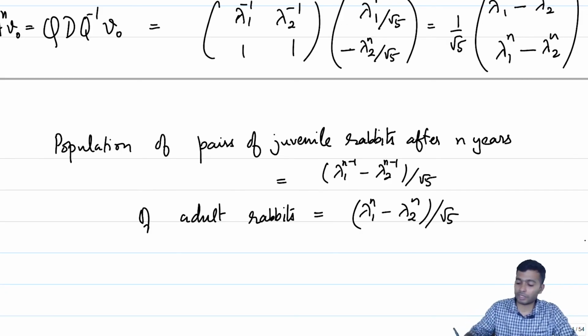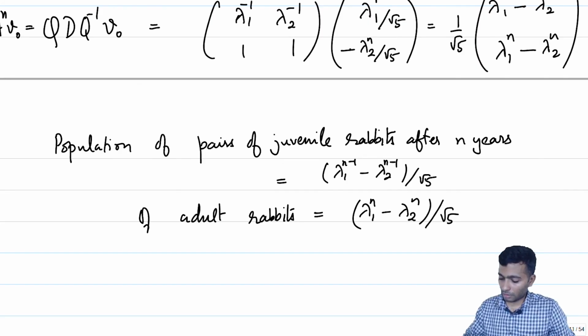And this also gives us that lambda 1 to the power n, lambda 1 to the power n minus 1 and lambda 1 to the power n plus 1 all are related. So this gives us a very clean way of calculating all the populations after any n number of years.